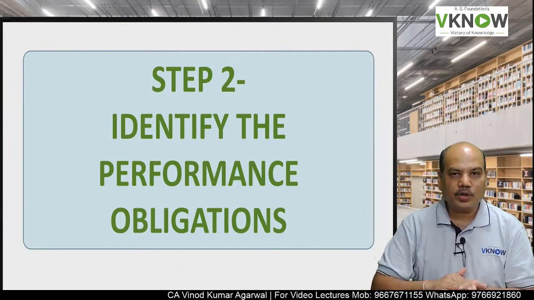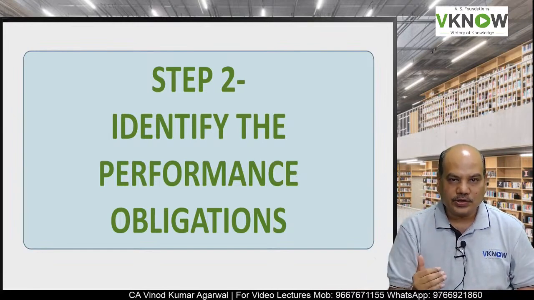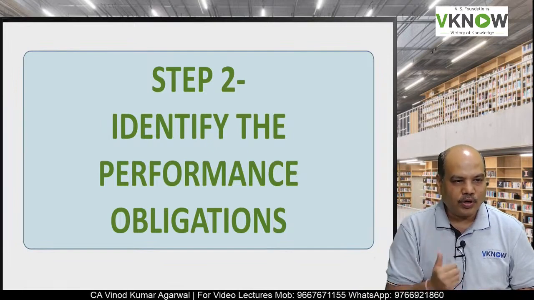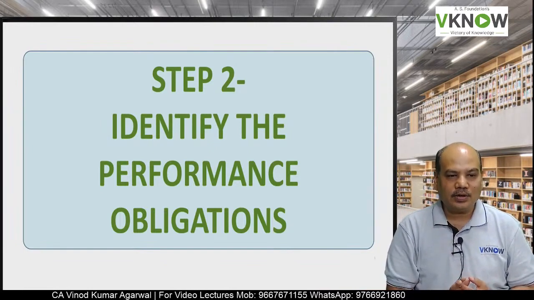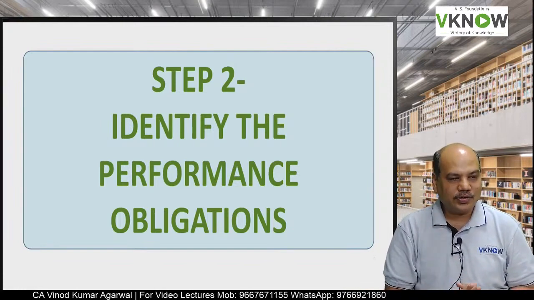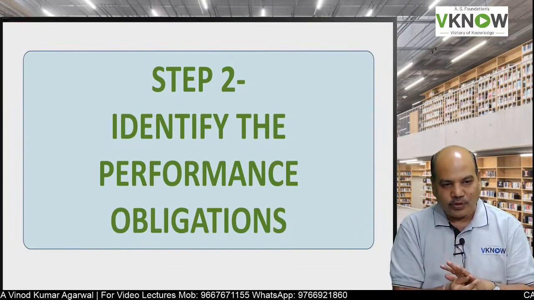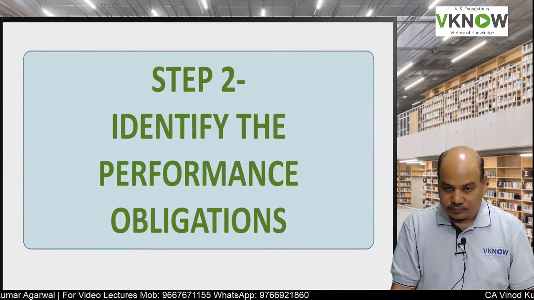How many performance obligations does the entity have towards the customer? If I am selling my Google Drive pen drive on FR and I also have to give you the study material, and I have to also conduct tests, then I have 3 obligations. I have to give you video lectures, books, and conduct the test.